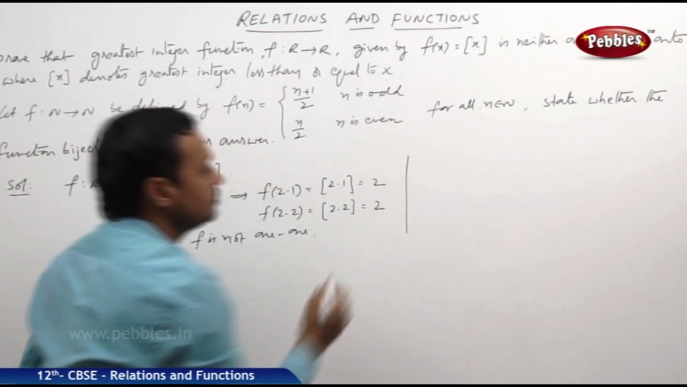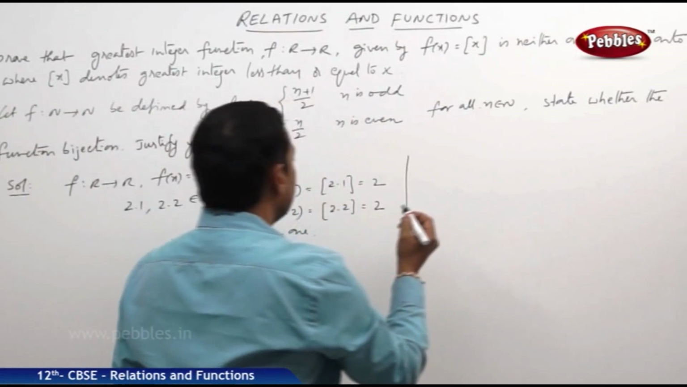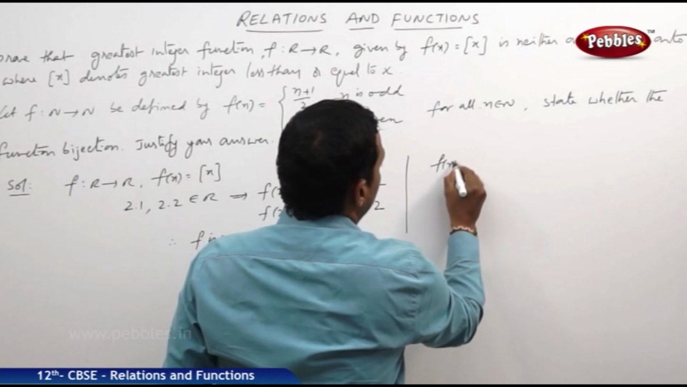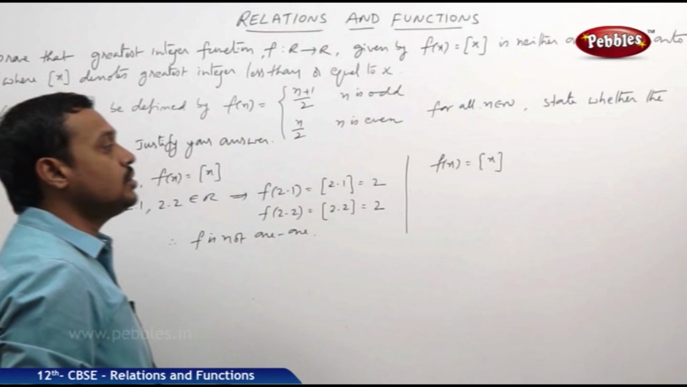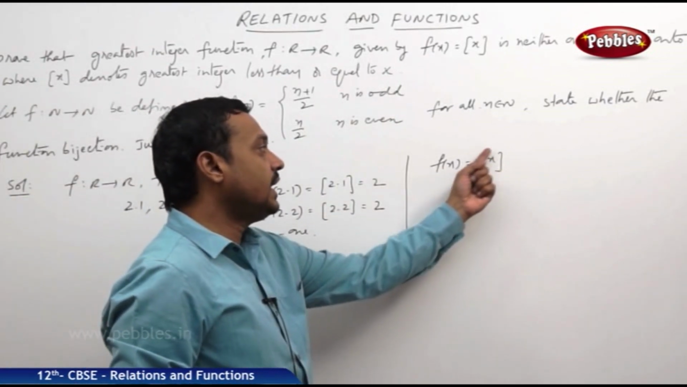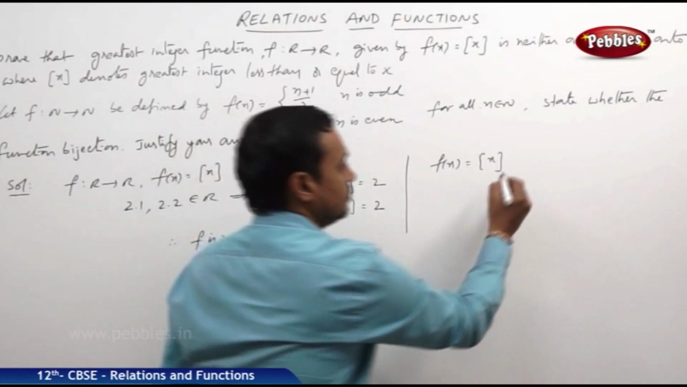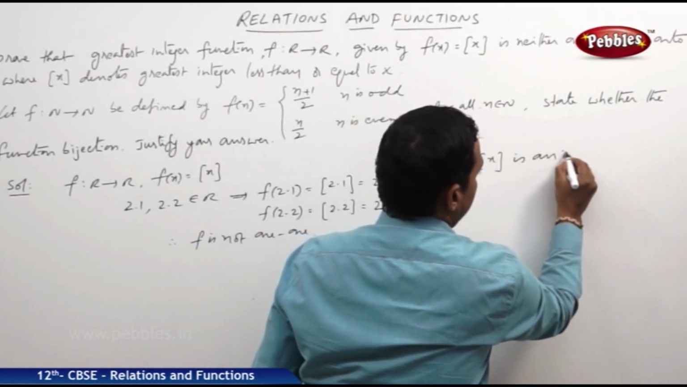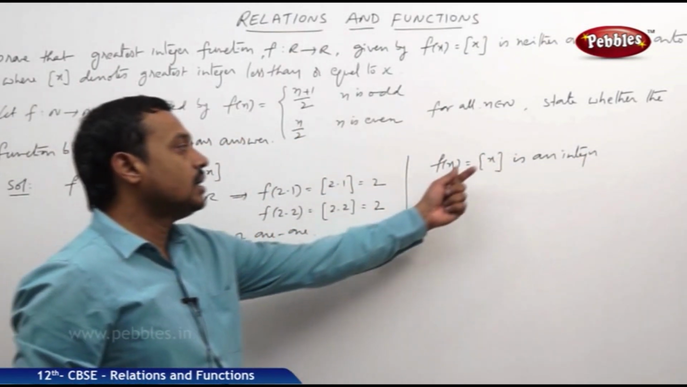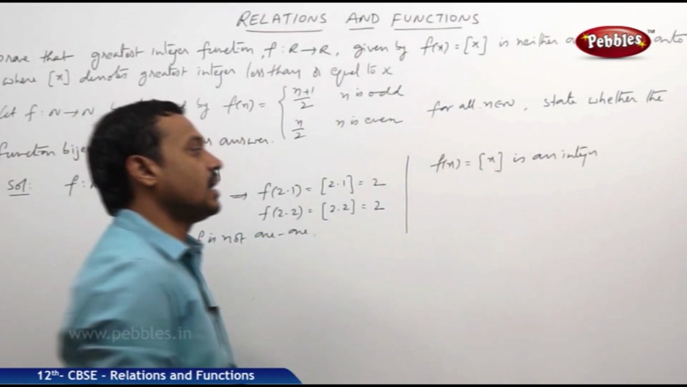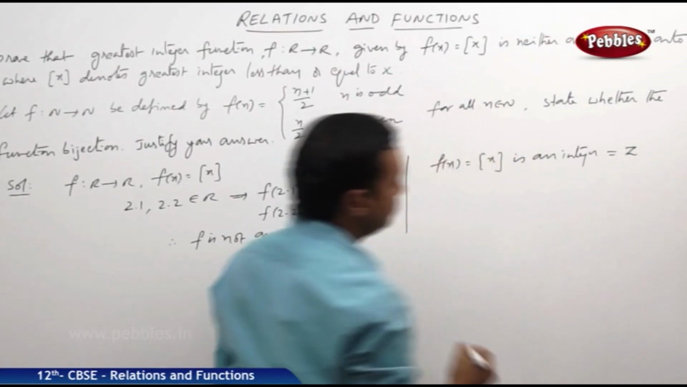Now, is this function onto? Now, let us see. f of x is equal to step of x. You know, step of x means the greatest integer function; it purely gives integral values. Whatever number you choose, step of x gives some integer value. That means the range is equal to the set of integers Z.